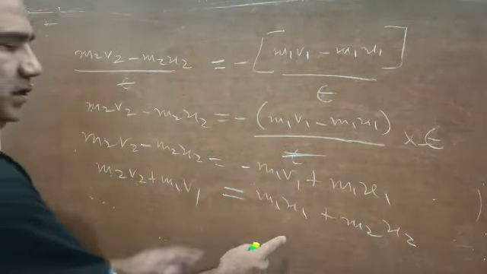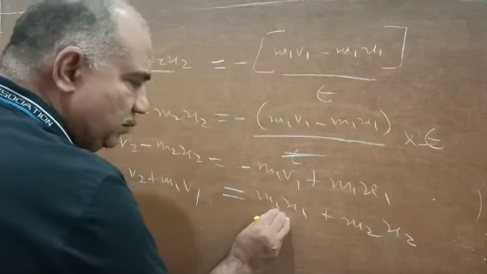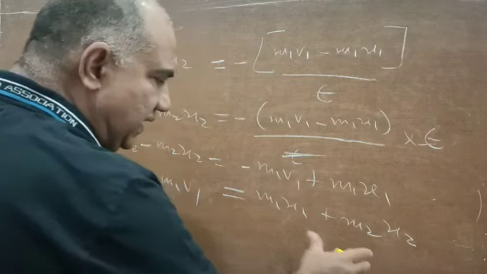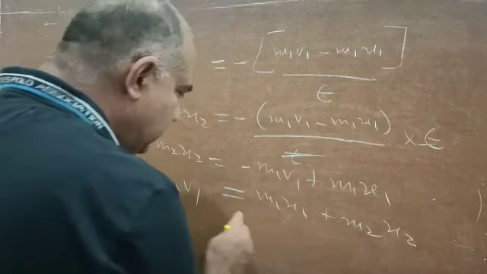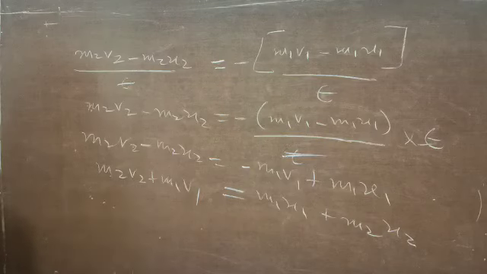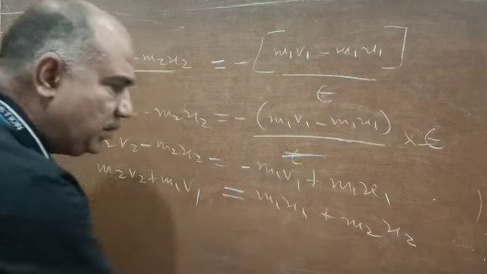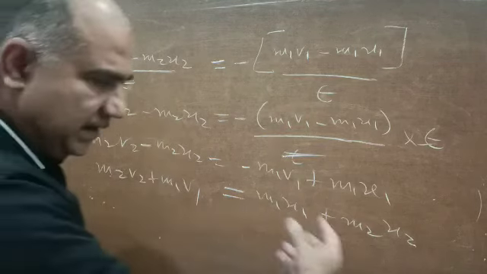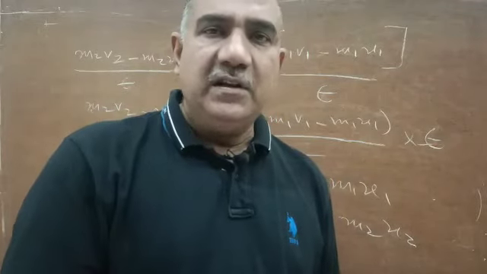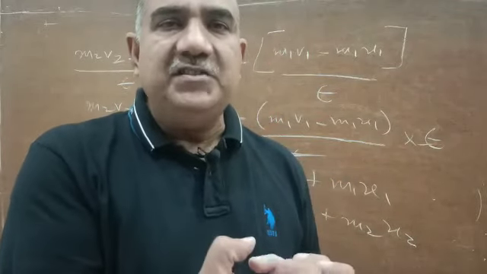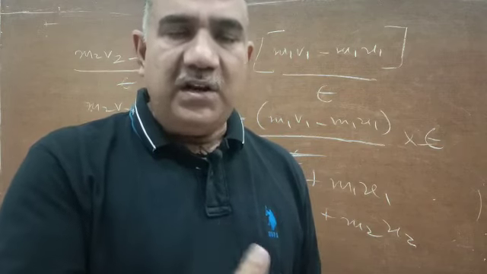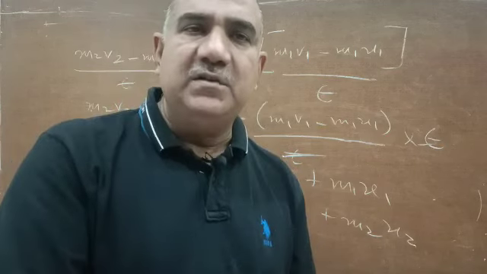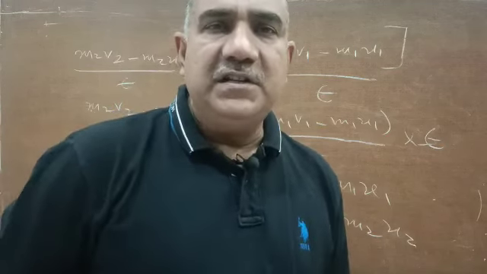You can see both u1 and u2 are that side. So this is the initial momentum of body A, this is the initial momentum of body B, and their sum, that means together, is equal to the final momentum of both the bodies. So this is the total momentum before the collision, and this is the total momentum of both the bodies after the collision, and they are equal. So we can say that during collision, the momentum remains conserved, or momentum does not change. Or in other words, you can say the total momentum before the collision is equal to the total momentum after the collision. This is what the law of conservation of momentum is.